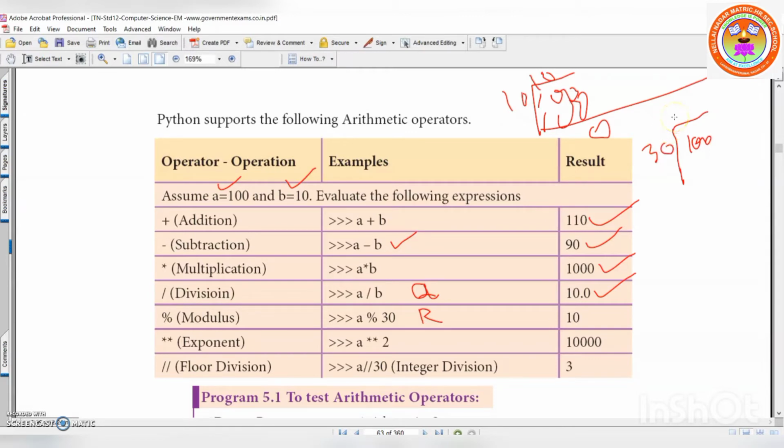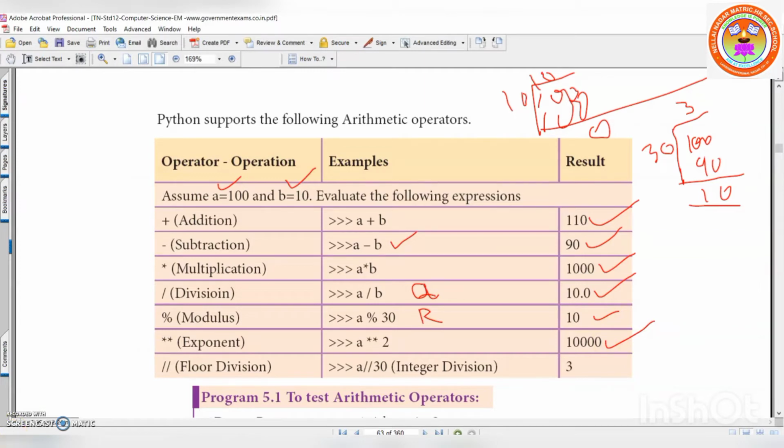How many times? Here 3 tens are 30, 3 nines are 90. Then the remainder is 10. Right? Understood? That's why you are getting 10 here. Now this is A to the power of 2. What is A? 100. 100 to the power of 2. That is 100 into 100. That is 10,000. Understood? Everyone?